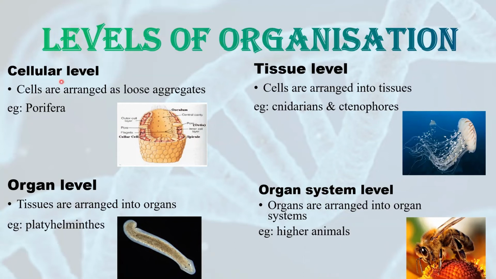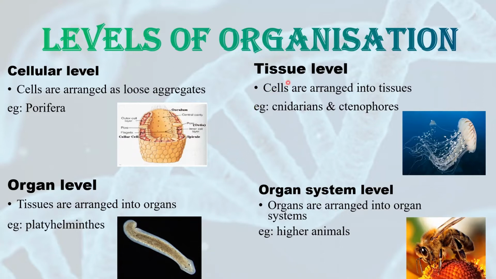What do you mean by cellular level? Cellular level means the body of the organism is arranged only in cells. That means cells do not form tissues. So we can say that cells are arranged as loose aggregates. They are not forming any tissues. Only cells are present. Yes, of course it is multicellular, but the cells are not forming tissues. Example of this is phylum Porifera. This is the simplest phylum of all the other phyla. Here there is a diagram of a simple poriferan.